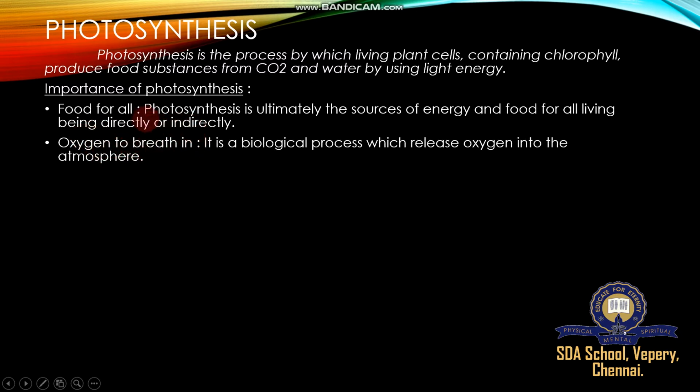Oxygen to breathe in: not only food, plants also liberate enough amount of oxygen. So this oxygen balances the carbon dioxide and oxygen level. Oxygen is also an important gas for breathing. For this breathing gas we require oxygen. This oxygen is provided with the help of plants during photosynthesis. It is a biological process which releases oxygen into the atmosphere. So the raw materials are chlorophyll, carbon dioxide, water, and light energy. The byproducts are food and oxygen and also water.